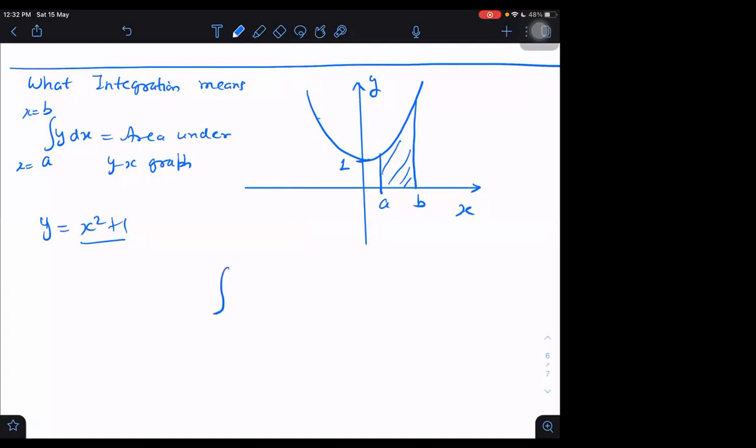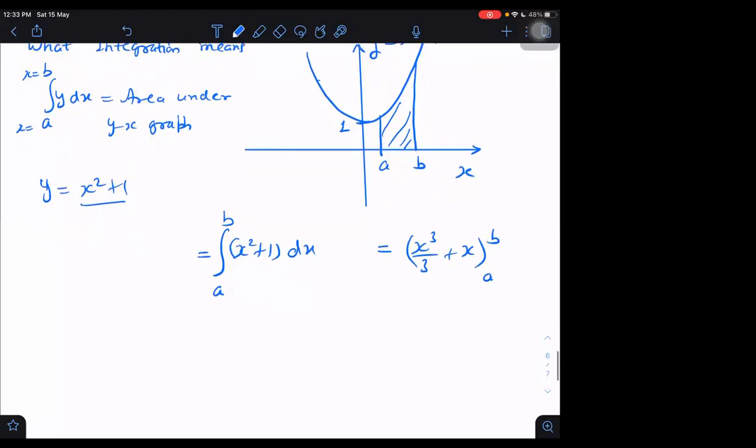For example, let us find out this area in reality. What is the value of y? In this question, it is given as x square plus 1. So what is the integration of x square plus 1? It is coming out to be x cube by 3 plus x. But I have to take limits from a to b. It tells us that first I have to put the value b, then I have to take minus, and then I have to put the value a.